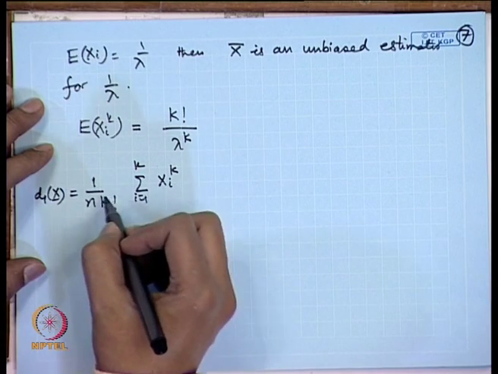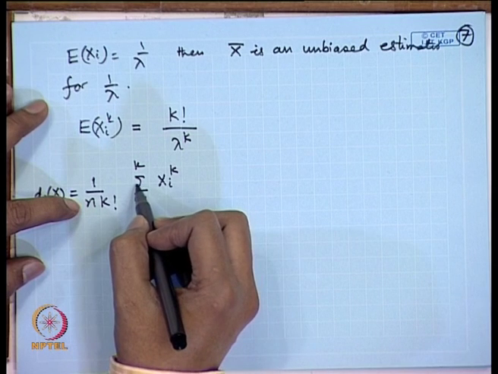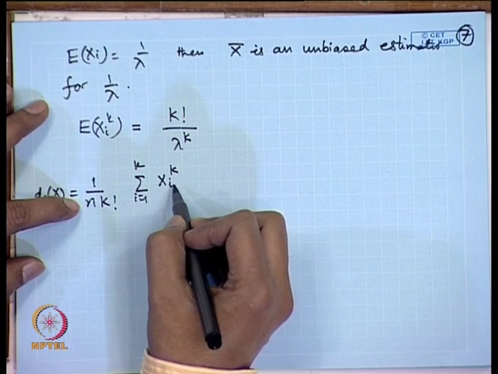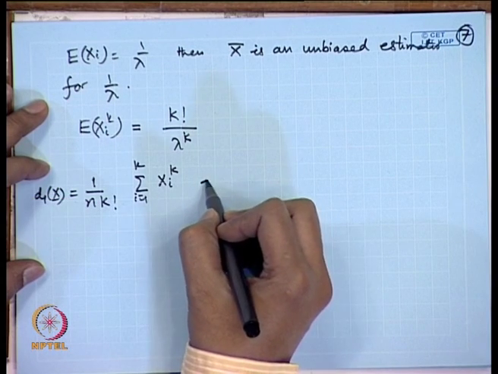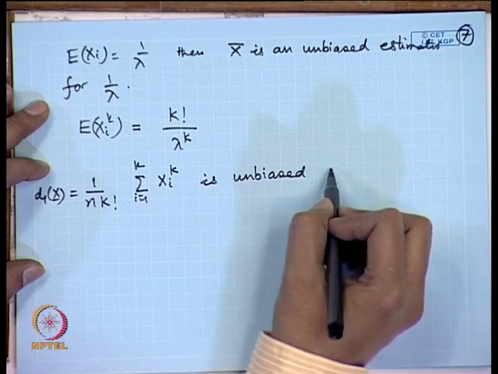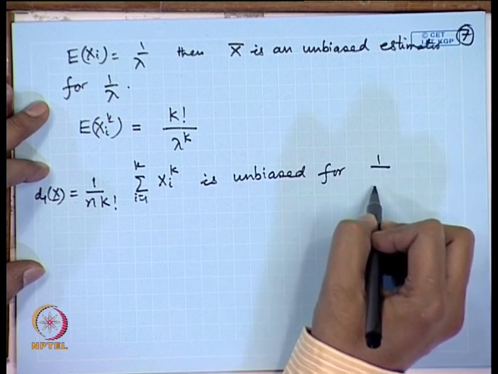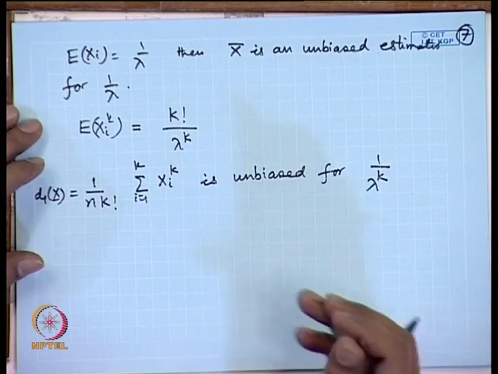Then expectation of this, if you consider, it will become 1 by n k factorial, and this will become k factorial by lambda to the power k, and n will come. So, then this becomes unbiased for 1 by lambda to the power k. So, that shows that moment of any order can be evaluated in the case of exponential distribution. So, we can obtain unbiased estimators for each of them.